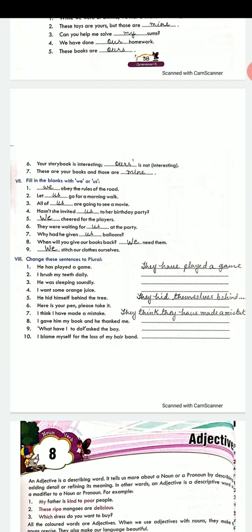Like if you take the 10th sentence, I blame myself for the loss of my hairband. इसको plural में कैसे करेंगे? We blame ourselves for the loss of our hairband. I की जगह we हो जाएगा, my की जगह R हो जाएगा. Some I have done for you, rest you have to do yourself.